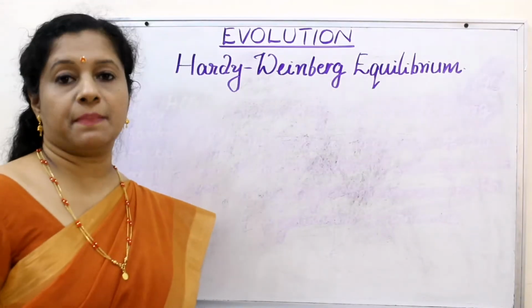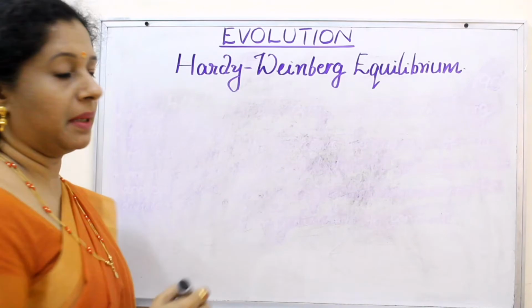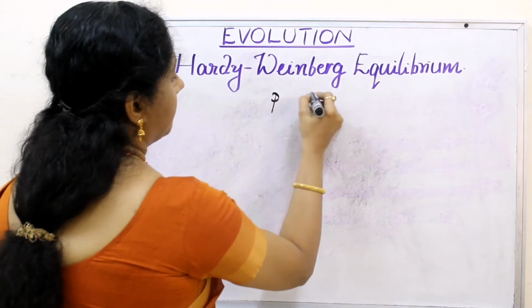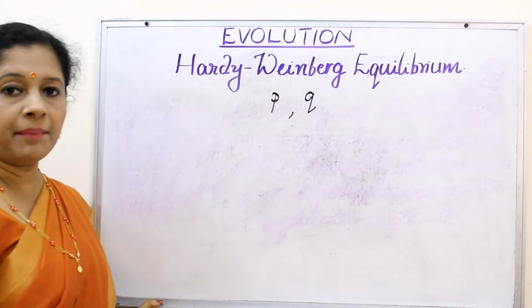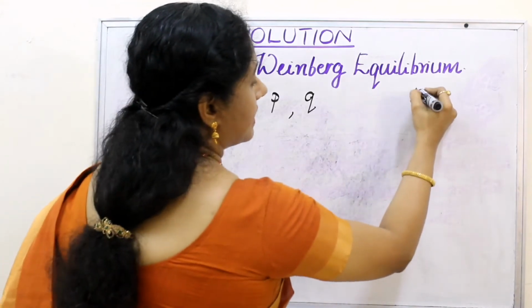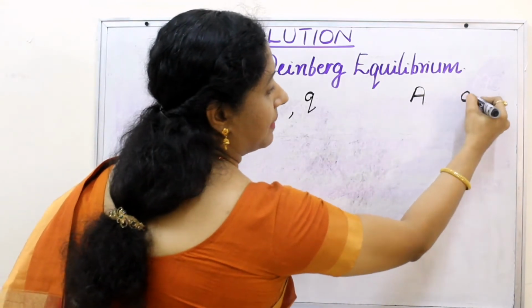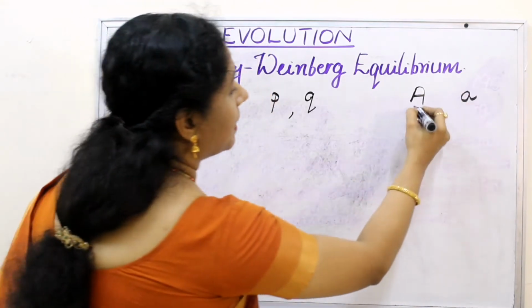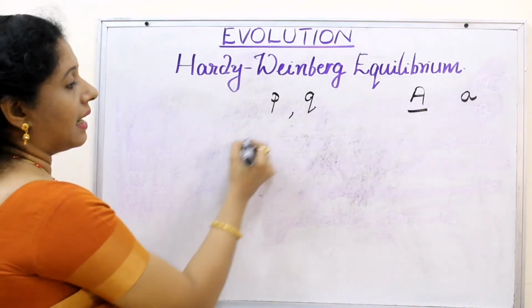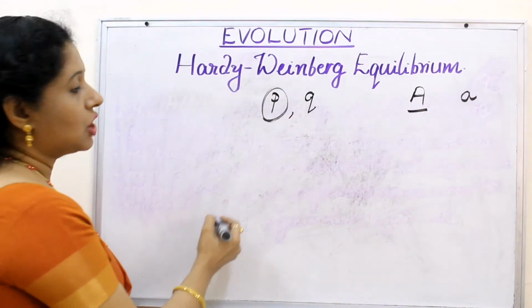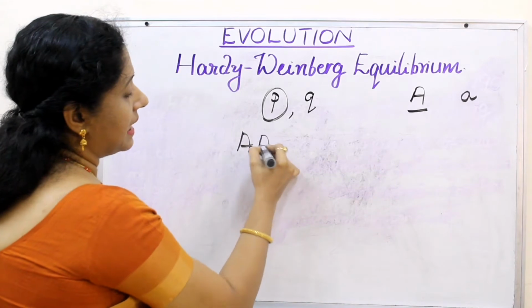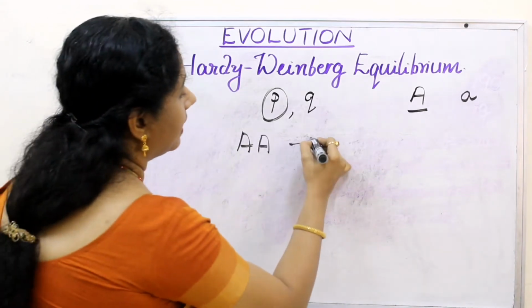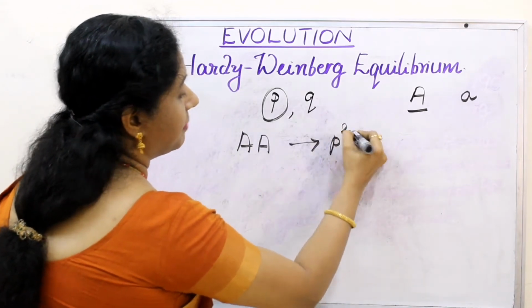So according to this principle, there are two kinds of alleles, represented as P and Q. A gene A has two alleles, capital A and small a. The allele capital A is considered P. If they are homozygous dominant, capital A capital A, then P into P becomes P square.